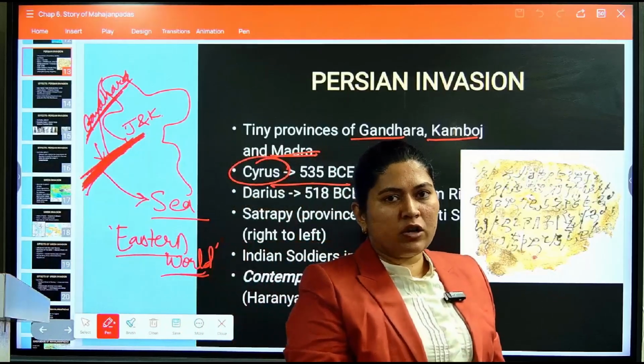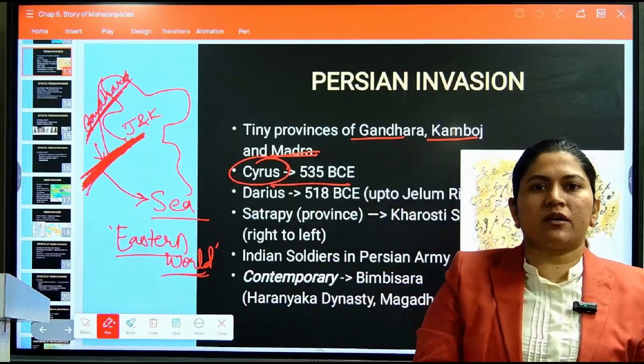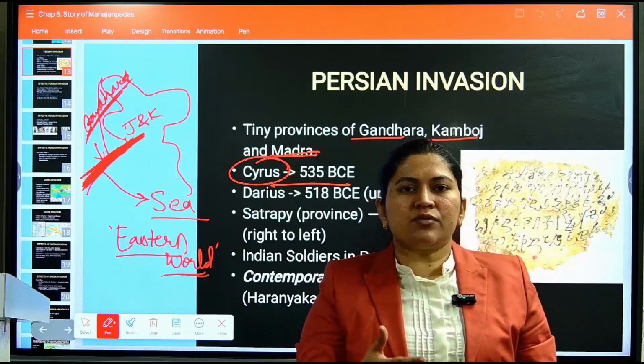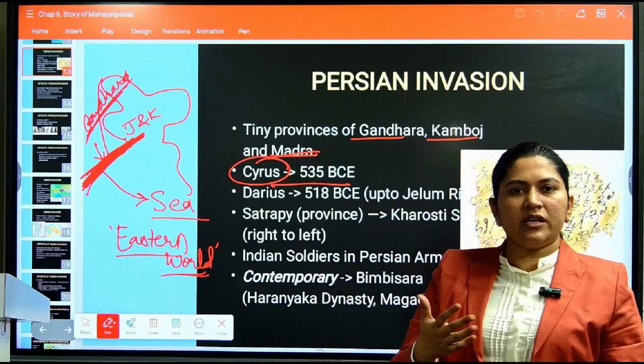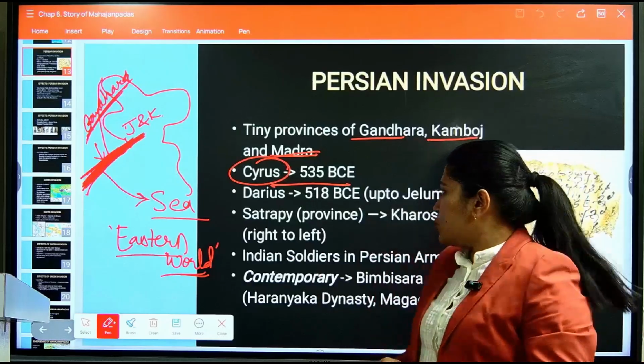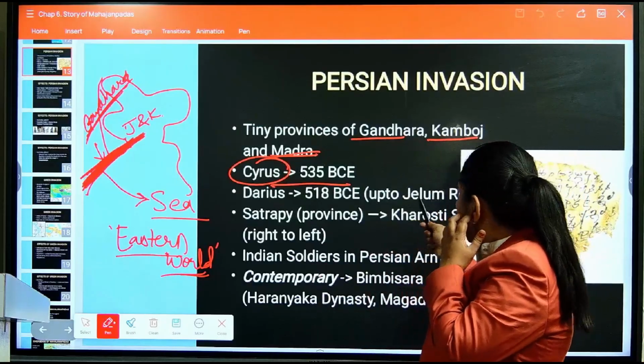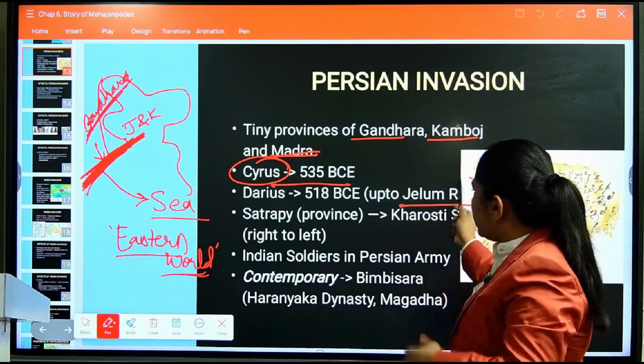That is why they thought that they had come near the sea, and that they had conquered the eastern world also. So here they came till the Jhelum River.